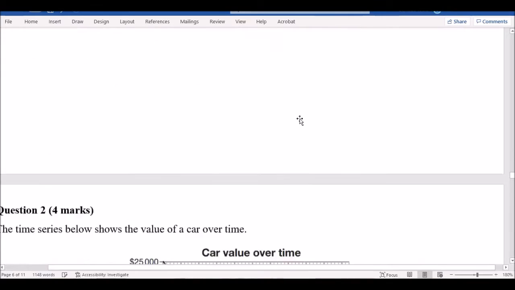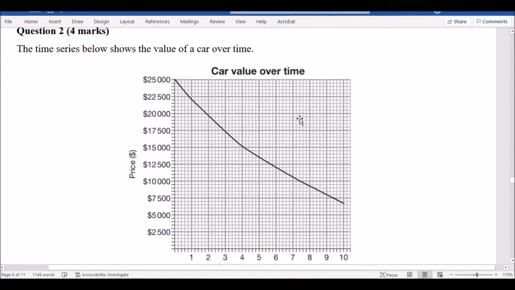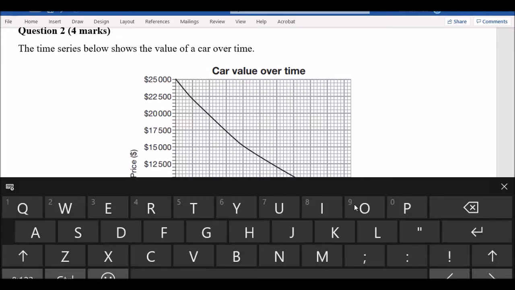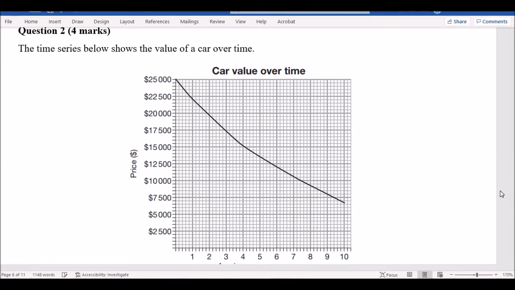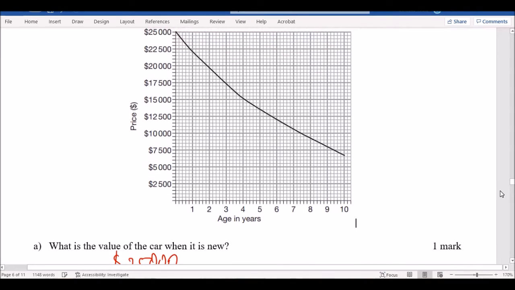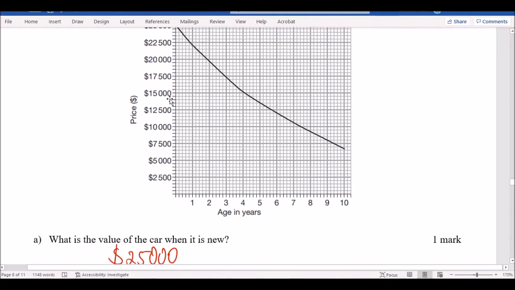All right, let's keep going. Time series for here, so it's the car value over time. So the value of the car at the start there, and it'll decrease over time to the point here in 10 years. Okay, so cool. All right, first question is, what is the value of the car when it's new? 25,000, okay? When the car is new, which means 0, the beginning, y-intercept, 25,000.